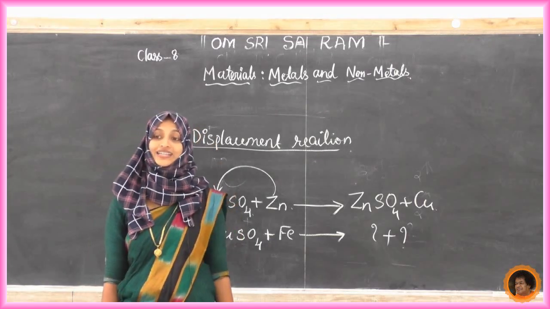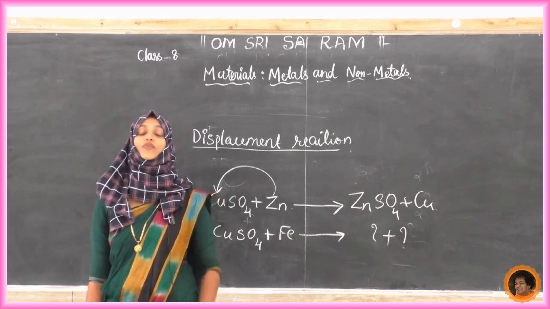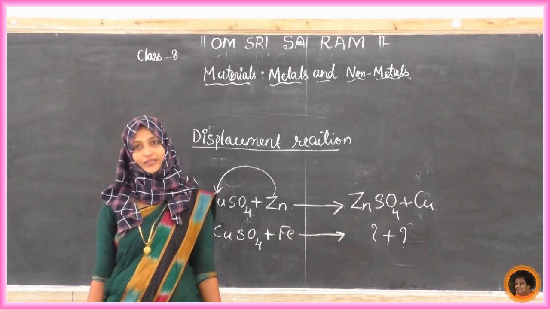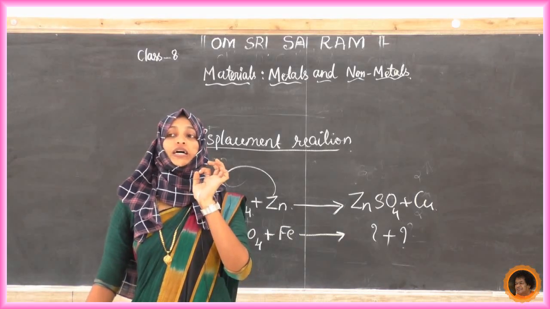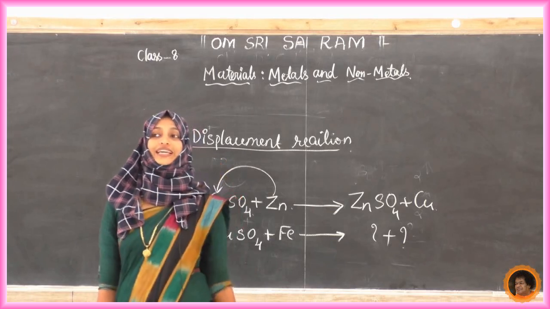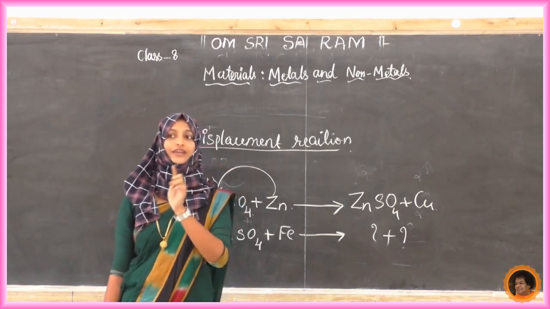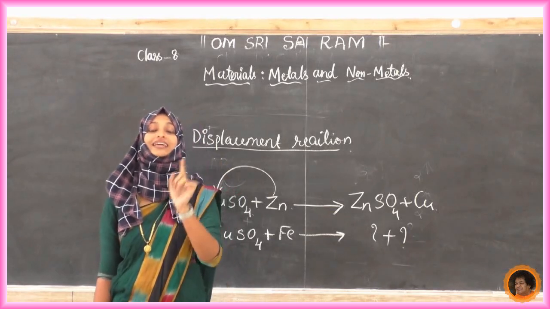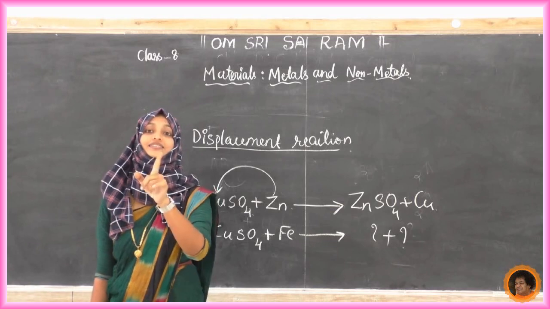It is not going to react in those 3 beakers. Now we will see why it is so. Since we do not see any change in beaker C, we can infer that copper is not able to replace zinc